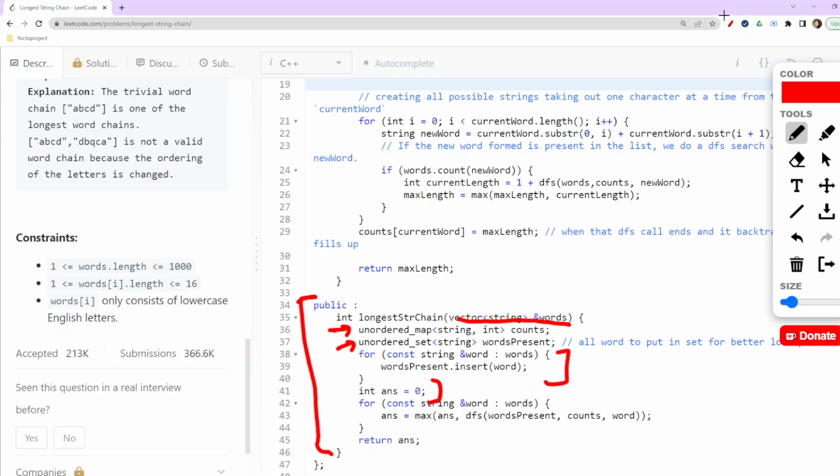And then for each const string word in these words, what I'm doing is basically performing DFS over each word.